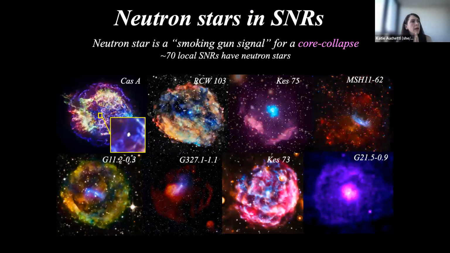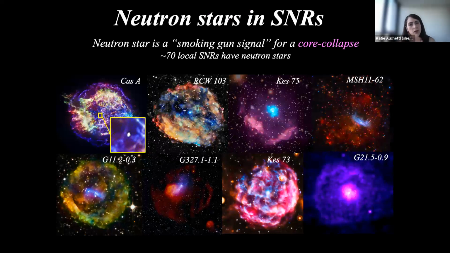We know that in supernova remnants, this is usually the smoking gun signal for a core collapse explosion, where it can be very easy to detect that something came from a core collapse because we can see the neutron star glowing at the heart of these beautiful objects.